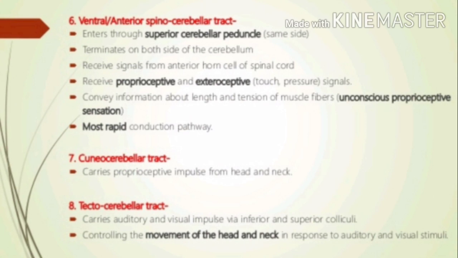Cuneocerebellar tract carries proprioceptive impulses from the head and neck. Eighth, tectocerebellar tract. It carries auditory and visual impulses via the inferior and superior colliculi and helps in controlling the movement of head and neck in response to auditory and visual stimuli.